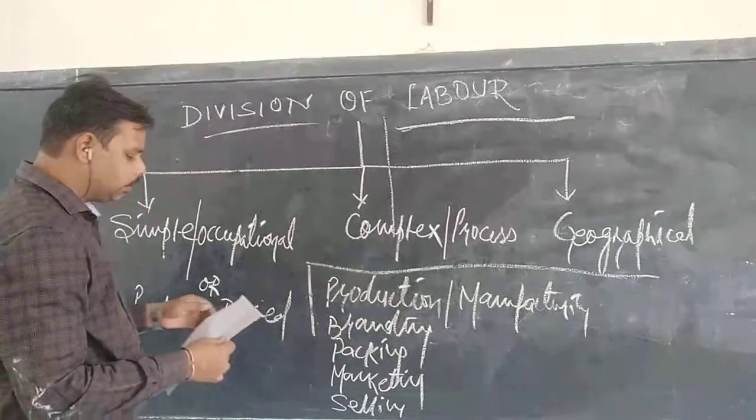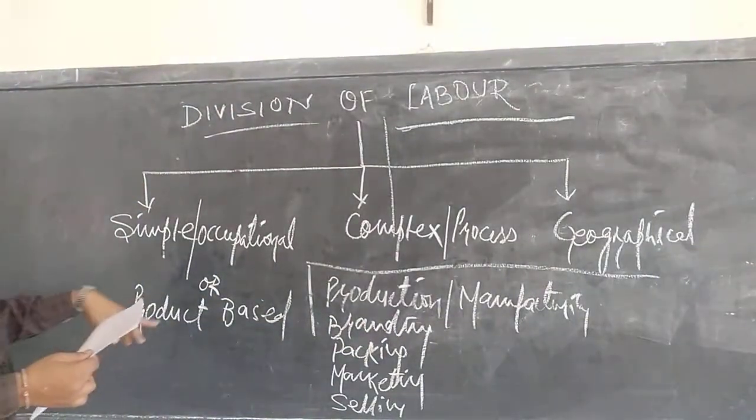Simple occupational product division of labor I told you. Second is complex process division of labor.